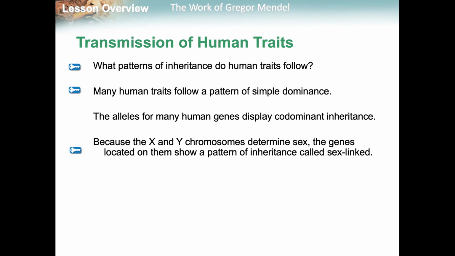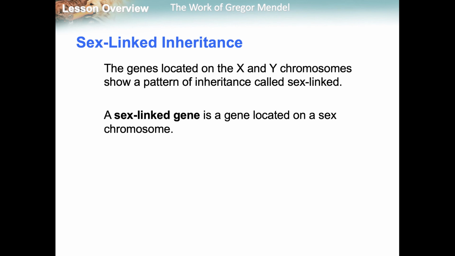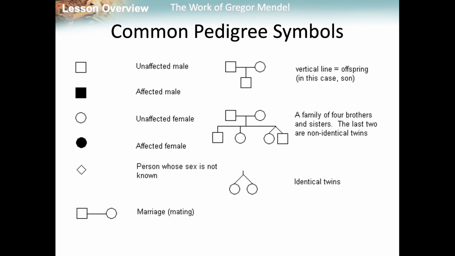So, transmission of human traits. Many human traits follow a simple pattern of dominance. The alleles for many human genes display codominant inheritance. Because X and Y chromosomes determine sex, the genes located on them show a pattern of inheritance, and these are called sex-linked. Color blindness is one of the traits that's sex-linked. Most males will be colorblind versus females. There are some cases of females having color blindness, but it has to be a trait that both parents are affected by. So the genes located on X and Y show a pattern of inheritance called sex-linked, color blindness being one of them.